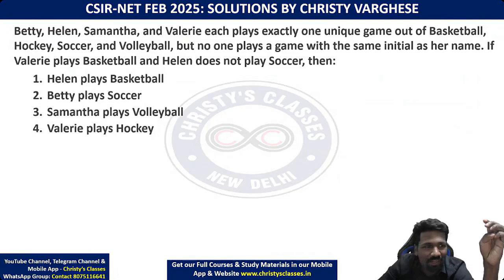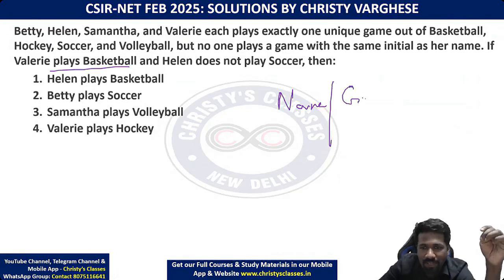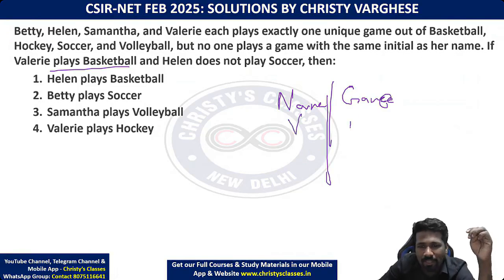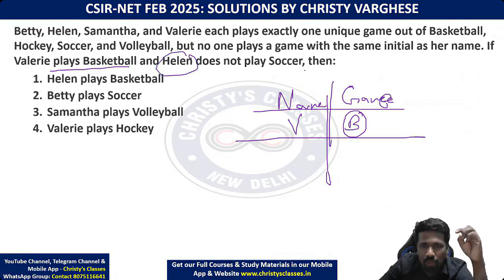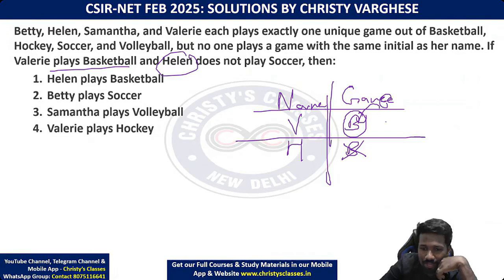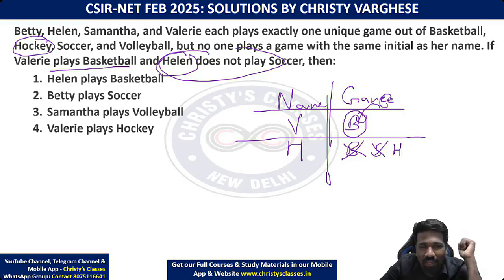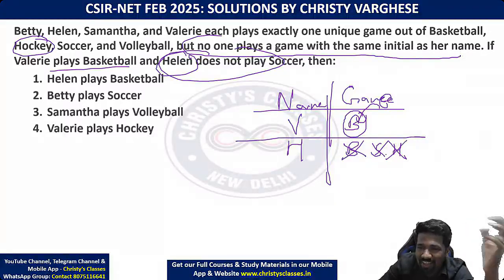So read further. If Valerie plays basketball, so name and game, I'm just writing the first letters for an easier, faster solution. So Valerie plays basketball means Valerie and basketball are matched. Meaning no one else can take basketball. Helen does not play soccer means Helen cannot take basketball also, because basketball is already taken by Valerie. Helen cannot take soccer because the question says Helen does not play soccer. And Helen cannot play hockey because Helen and hockey have the same first letter. No one plays a game with the same initial letter, so that is also eliminated.